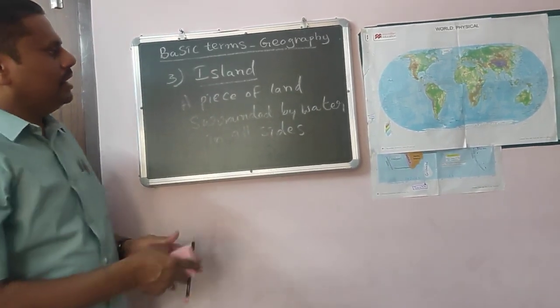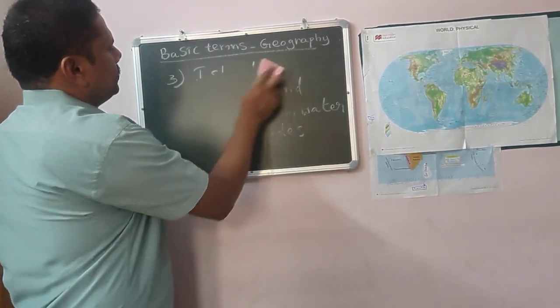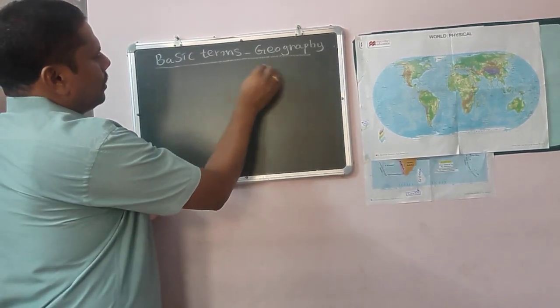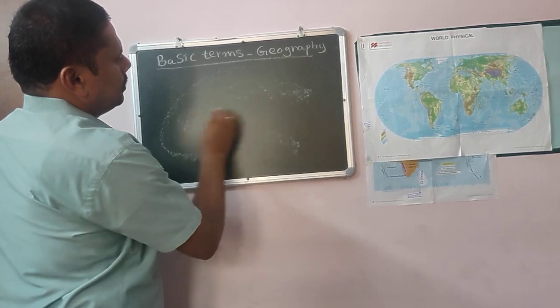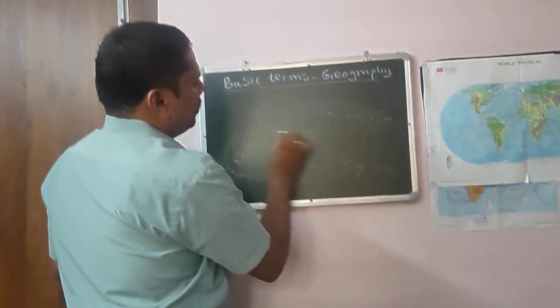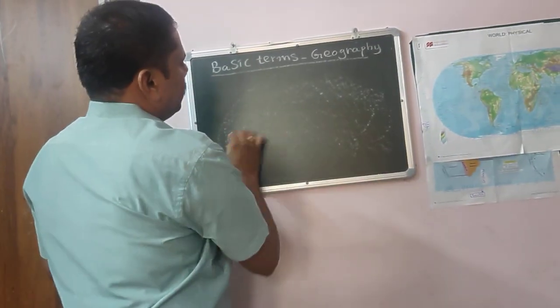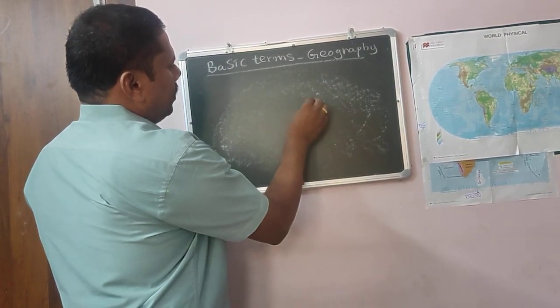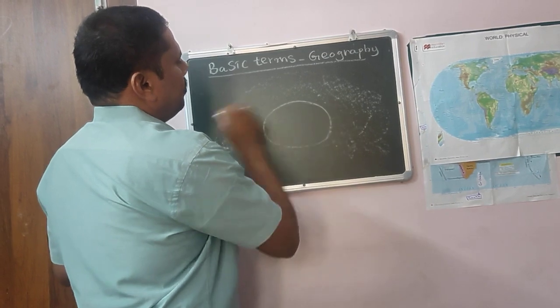For example, see, this is all water body. Exactly in the middle, you may say one piece of land.